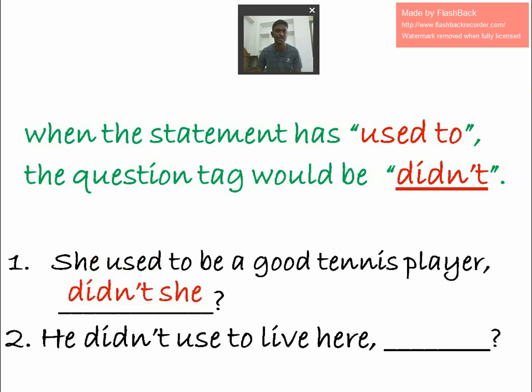Didn't she? Next, he didn't used to live here. So didn't is negative, so that it's did he. Because it's negative, I made it positive: did, and the pronoun he.